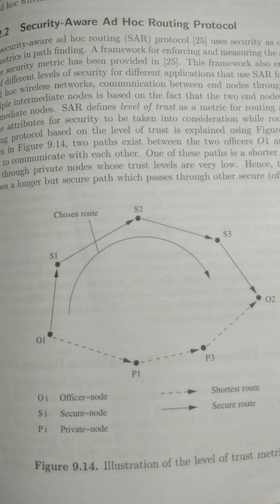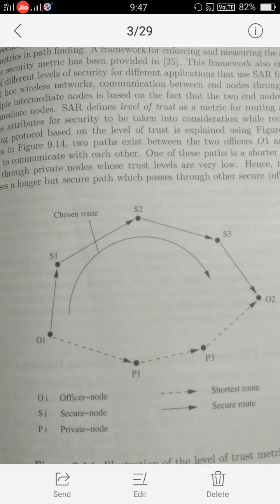But in the case of SAR, we select the S1, S2, S3 path because these are the secure nodes. Even though P1, P3 and O2 is the shortest path, the packet cannot be transferred on this path. Why? Because there is no security. These are private nodes, and anyone can access them, so our packet would be insecure.